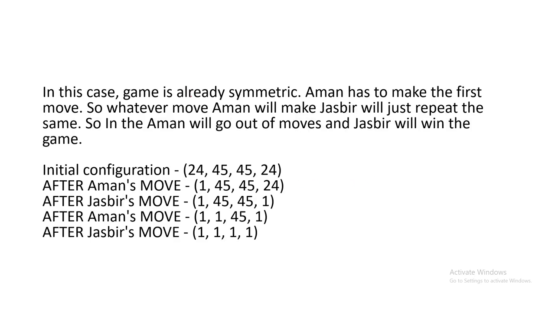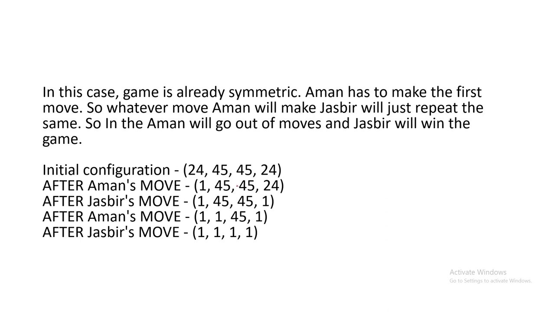These are the initial configurations. In this case, the game is already symmetric. Aman has to make the first move. Whatever move Aman makes, Jasbir will just repeat the same. So Aman will go out of moves and Jasbir will win the game.